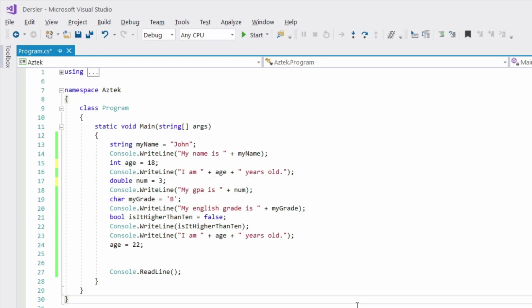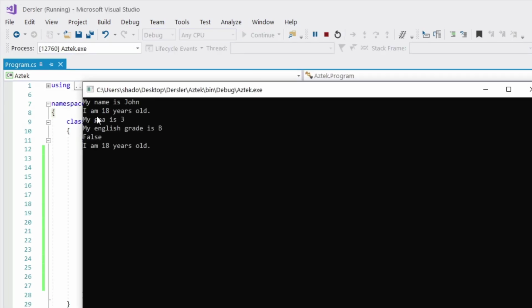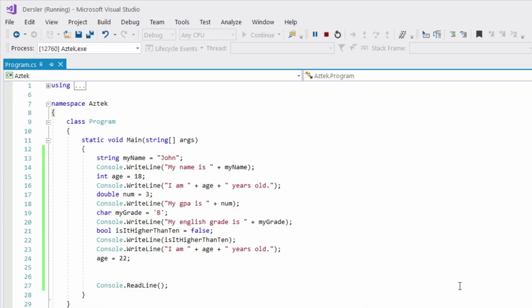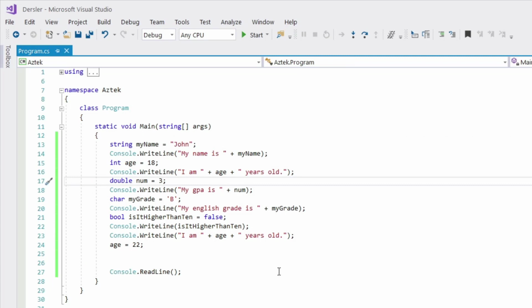The answer is nothing's going to happen. It's still going to print the number 3. As you can see, my GPA is 3. But don't leave it like this, because double is a decimal data type, so it requires a decimal value. Even if this value has no decimal points, just add a 0.0 to it.